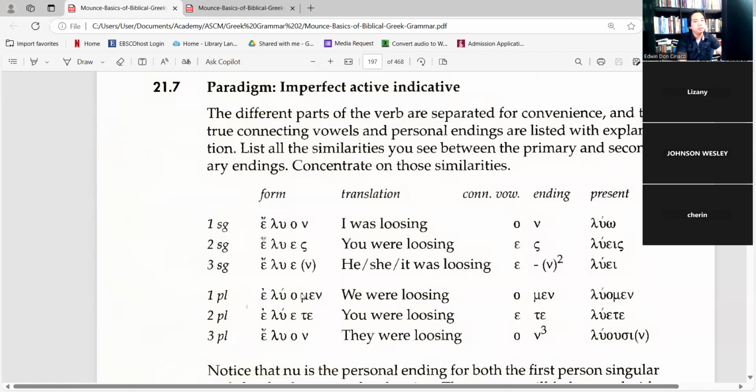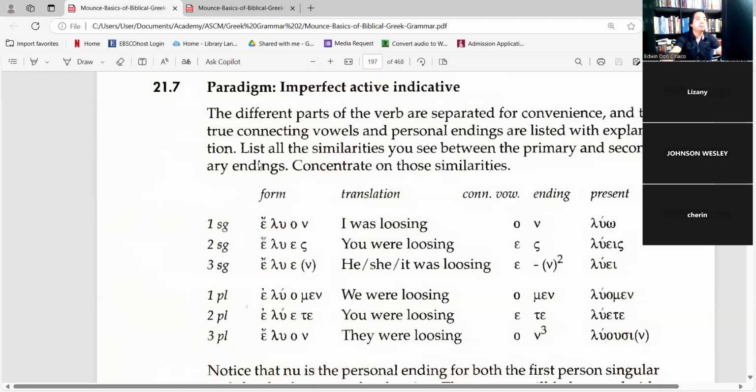It ends with the same endings, men, ete, and then instead, lusosin becomes eloon. So it's not exactly the same. But for the singular forms, you really need to memorize this.